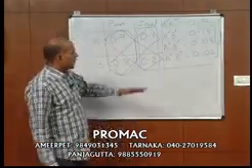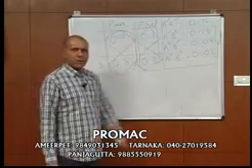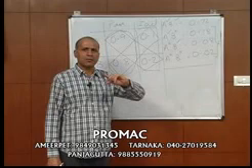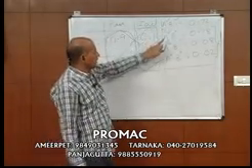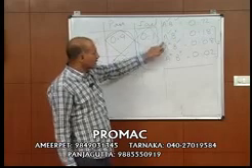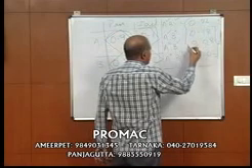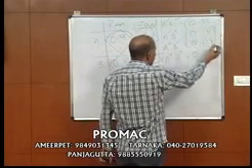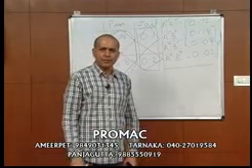What is the probability at least one of them will pass the exam? Both may pass the exam. A alone may pass the exam. B alone may pass the exam. Add up 0.72 plus 0.18 plus 0.08, 0.98.